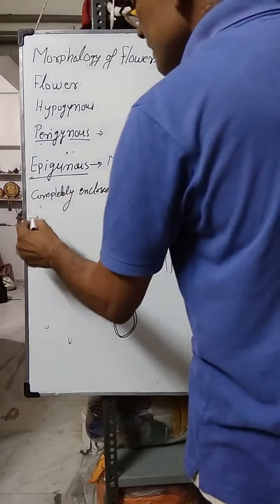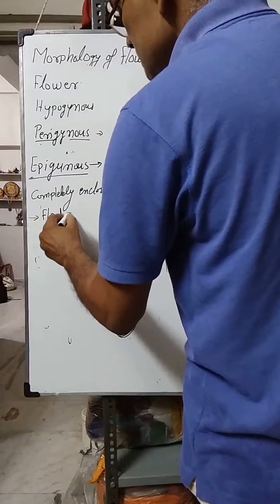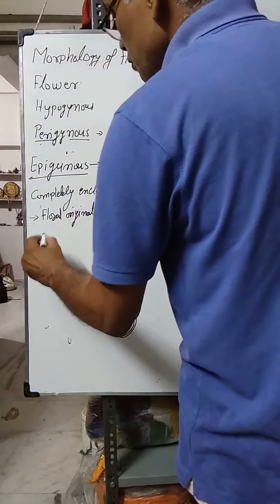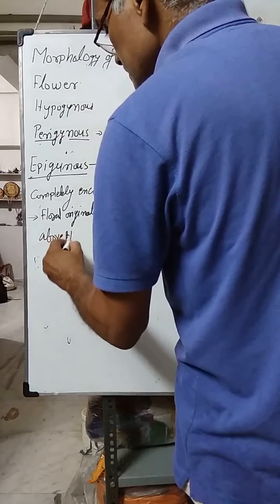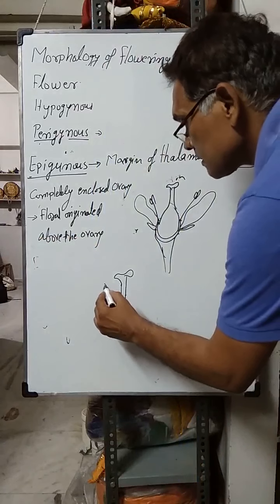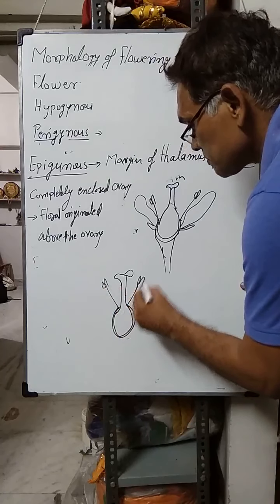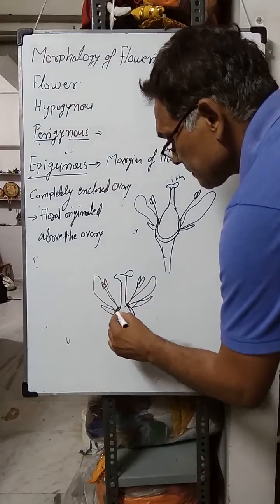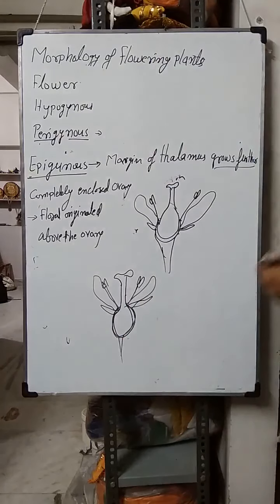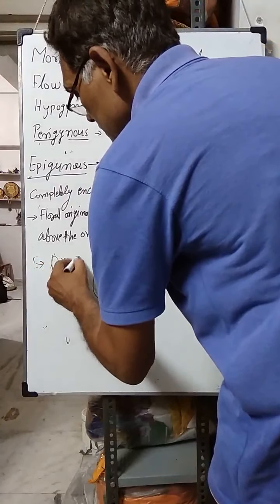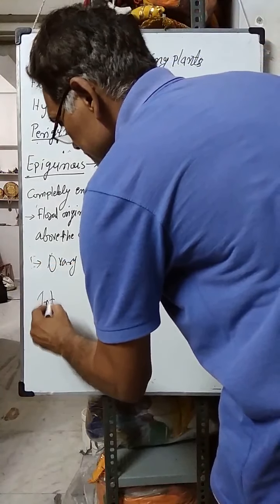And the floral parts originate above the ovary. यानी यहां हो जाते हैं फ्लोरल पार्ट ओवरी के ऊपर से निकलते हैं. This is of stamens, this is of petals, and this is of sepals. Such a type of condition is known as an inferior ovary.